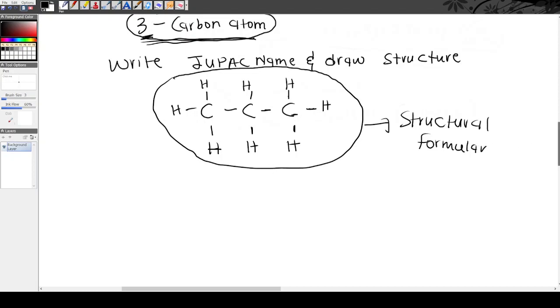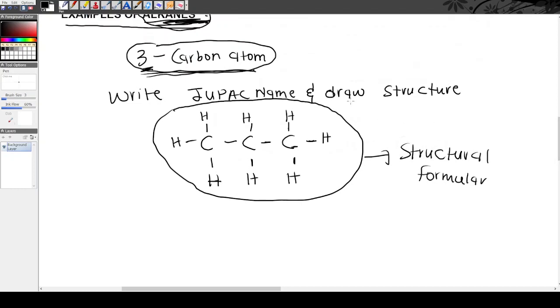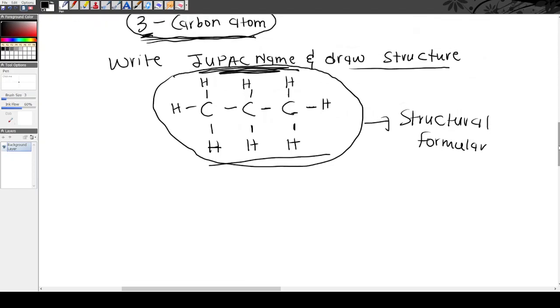Now we are asked to write down the IUPAC name. We have drawn the structure. What do we want now? The IUPAC name. What is the IUPAC name? It is the name given to this compound by the International Union of Pure and Applied Chemists, those chemists we spoke about in one of the videos. They named these compounds and called the names IUPAC names. They grouped these compounds and gave them names, and those names are IUPAC names. So we want the IUPAC name for this compound.